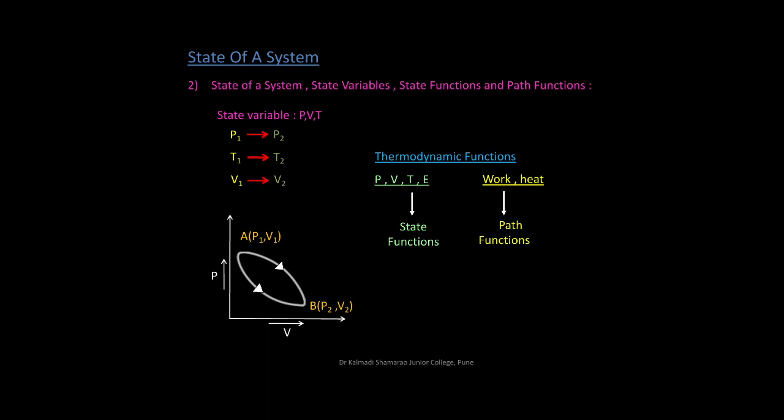Now, how do we say that work and heat are path functions? For example, a person may decide to hike up a 500 feet mountain. Regardless of what path the person takes, the starting place and the final place on the top of the mountain will remain constant.